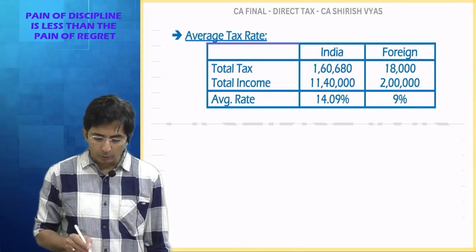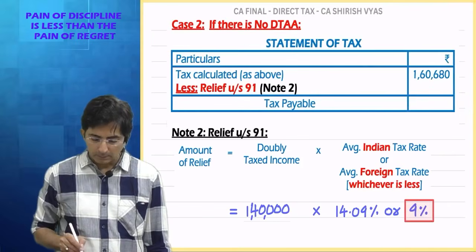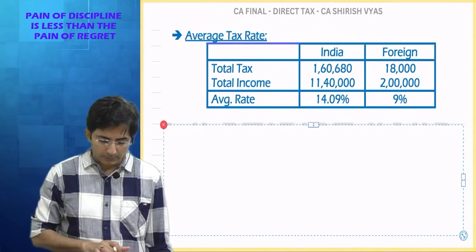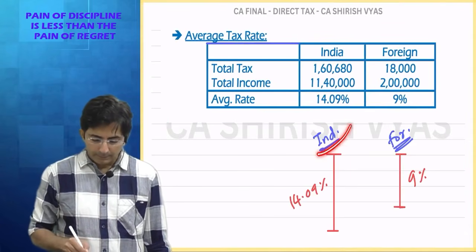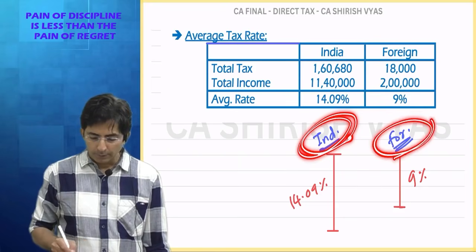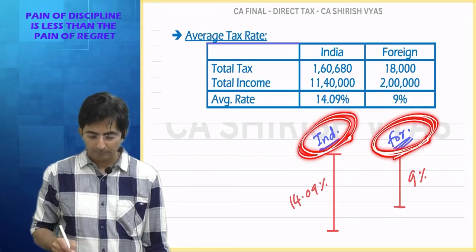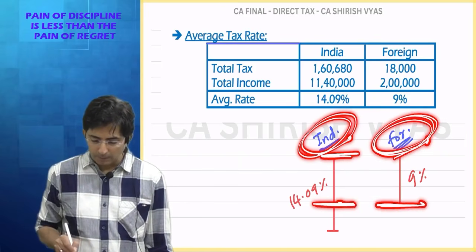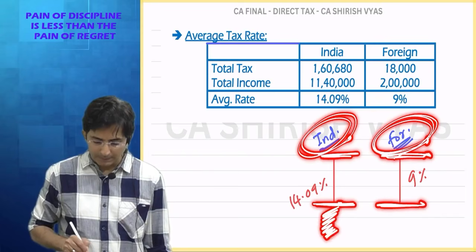Out of the two, you take whichever is lower. Why whichever is less? Because the government will say India has taxed at the rate of 14%, the foreigners are taxing you 9. So only 9 is being doubly taxed. This portion is single tax.